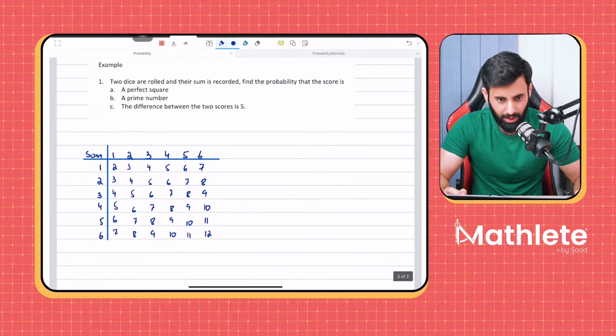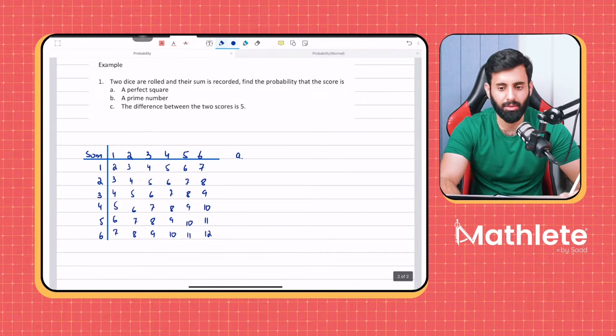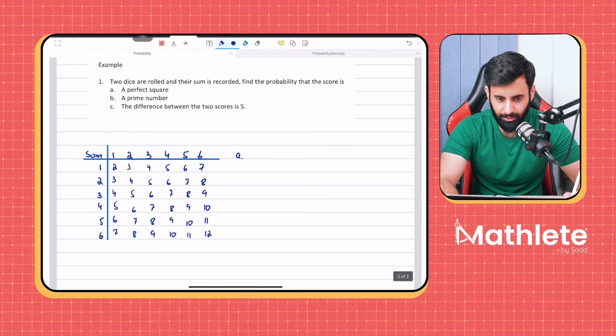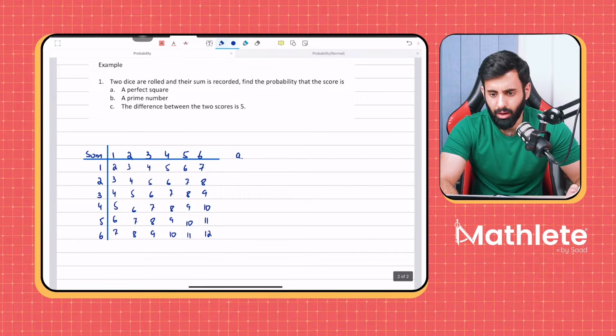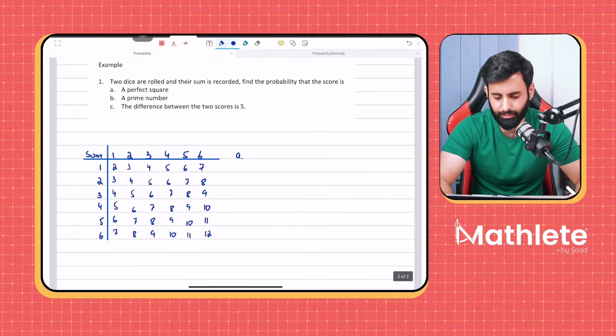Now that we have all the outcomes, by the way, what will be the total possible outcomes here? What will be the total possible outcomes over here? 36 outcomes. How did you work out 36? 6 into 6, that's correct.